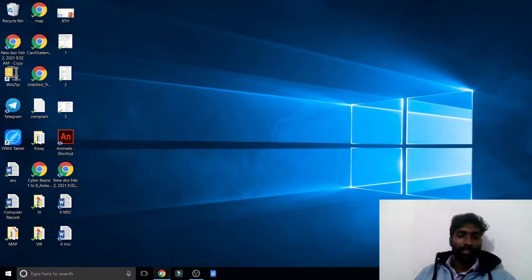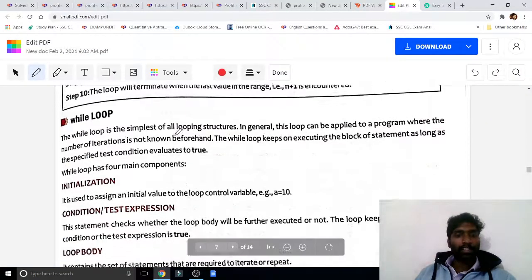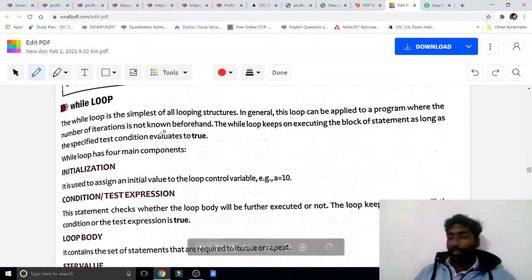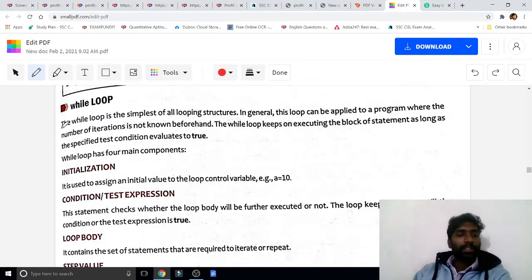Now, let's see. The while loop is here. Kindly read this paragraph. The while loop is the simplest of all looping structures. In general, this loop can be applied to programs where the iteration count is not known beforehand. It is a simple loop only, like the for loop. No need to go deeper.